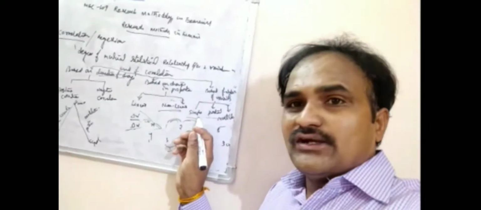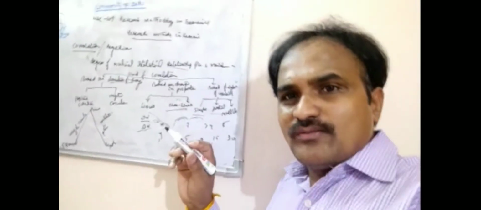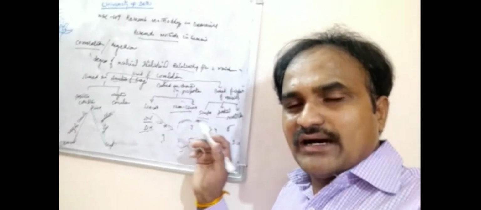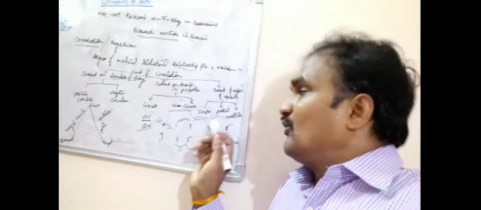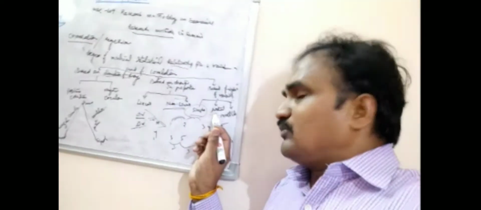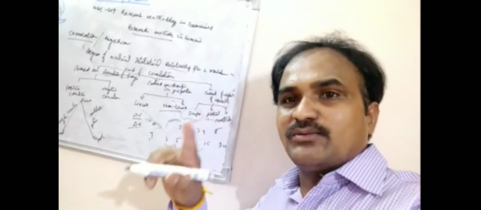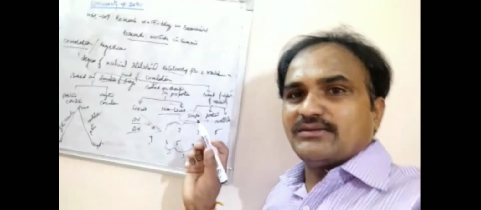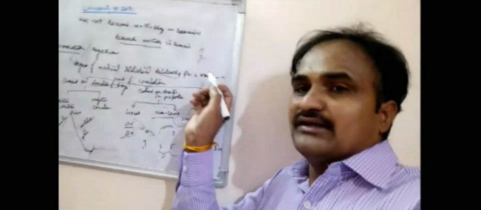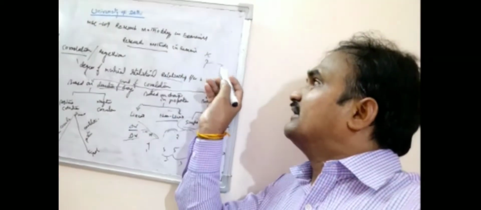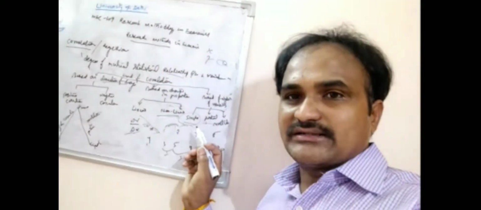Simple correlation is where two variables have a relationship, either positive or negative. You can find out only two variables, that you can call simple correlation. What is partial correlation? If one variable changes, the other variable also changes. If the x variable changes, the y variable also changes, but the other variables, like z and so on, are kept constant. That you can call partial correlation.